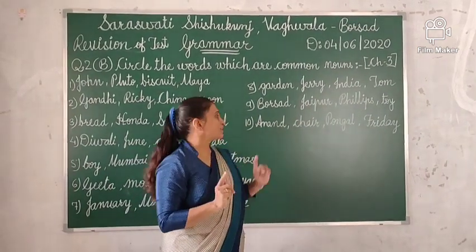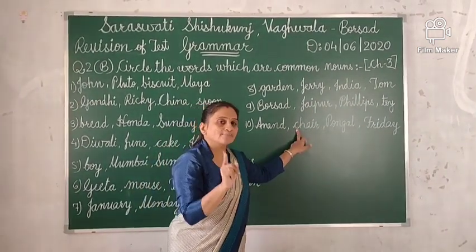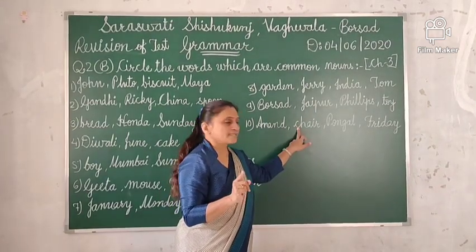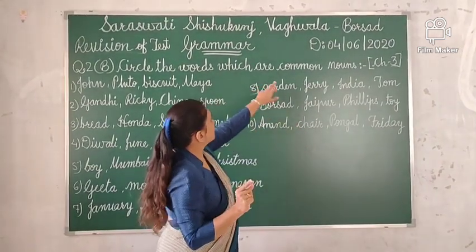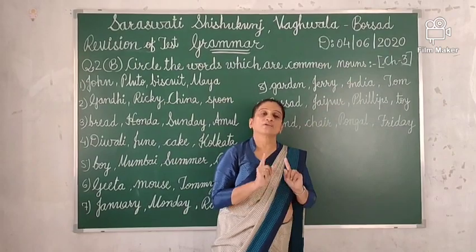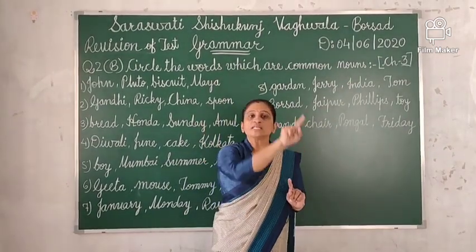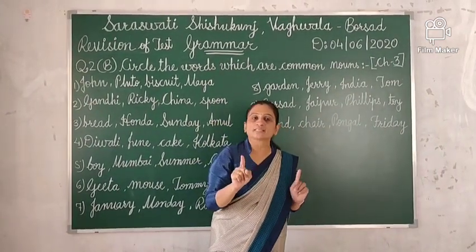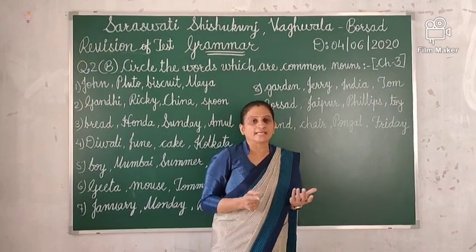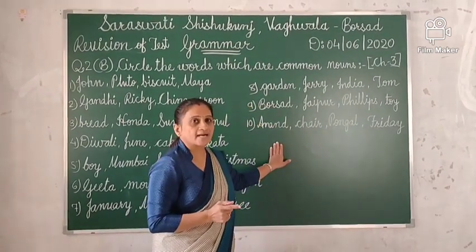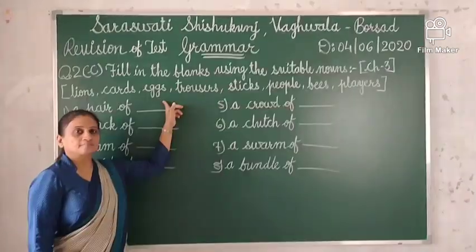So remember children, you have to find only small letter words. Small letter starting words are common nouns, and you have to find common nouns and circle on the common nouns. Your answer will be found very easily and very quickly. So now let's start the next question.